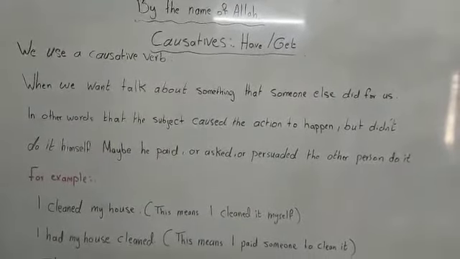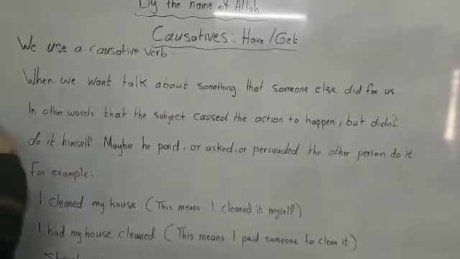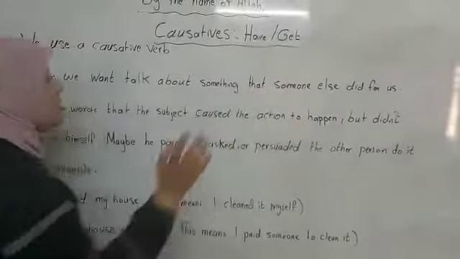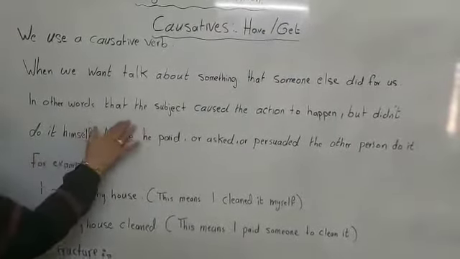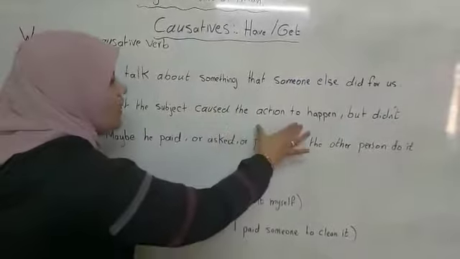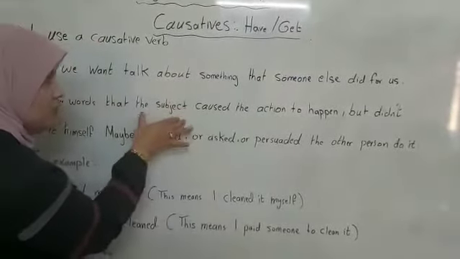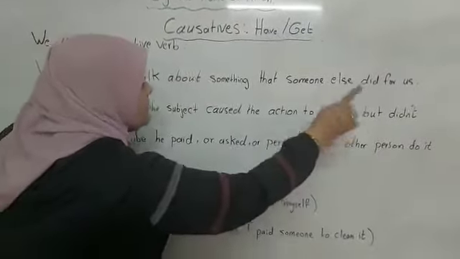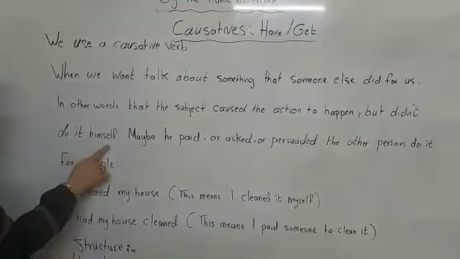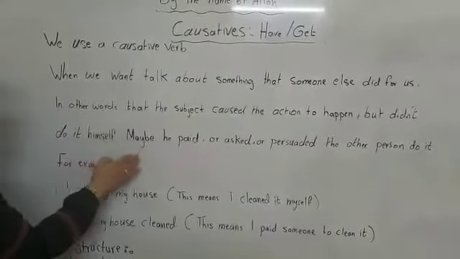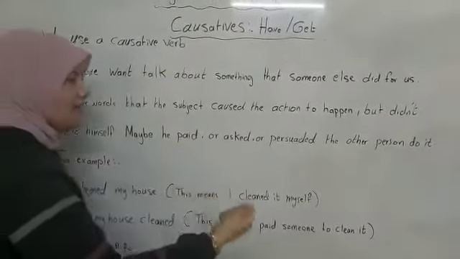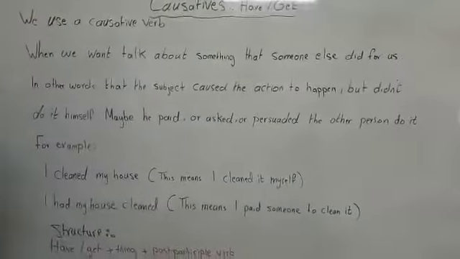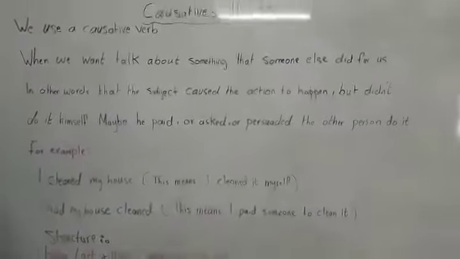Now, what does this mean? When we want to talk about something that someone else did for us, in other words, that the subject caused the action to happen. Again, the subject, the agent, caused the action to happen, but didn't do it himself. Maybe he paid or asked or persuaded the other person to do it. Okay? For example, look at this example.